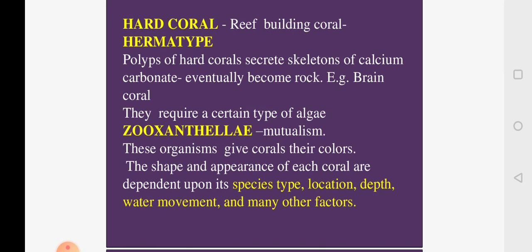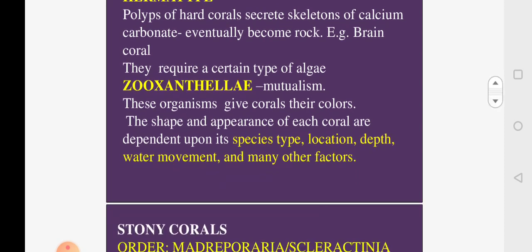Now in most of these corals, the corals are associated with another organism. Generally it's an alga. You call them zooxanthellae. So here there is an association between the coral polyp and the algae, where both of them are benefited and neither of them are harmed. This type of association where both are benefited is called mutualism. So here in most of the hard corals, you see that there is an association between the coral and the algae, which is called zooxanthellae.